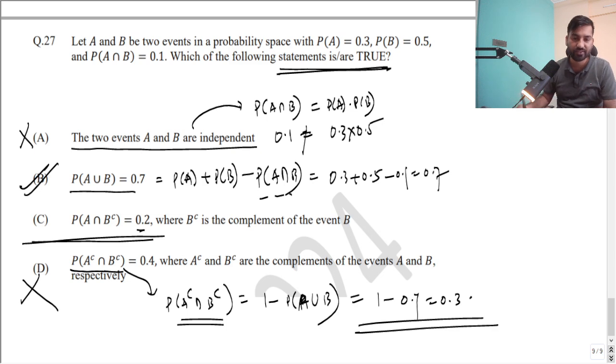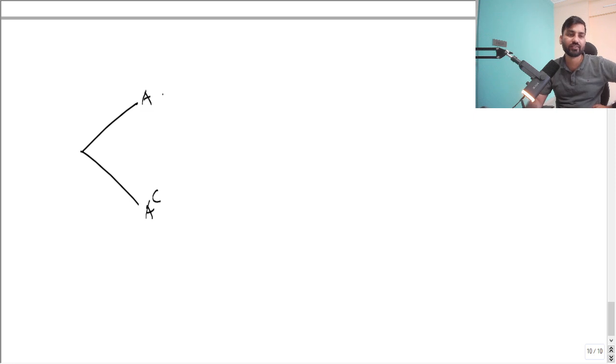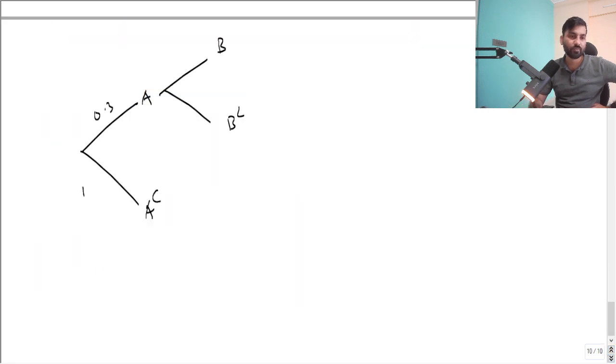Now how to check option C? How will we check whether it is 0.2 or not? What we can do here is, let's say we have got the first event, event A, which is given. There will be another event, B and B complement, right? The probability of A is given as 0.3. You can assign these probabilities. The probability of the other branch, not happening, is going to be 0.7.